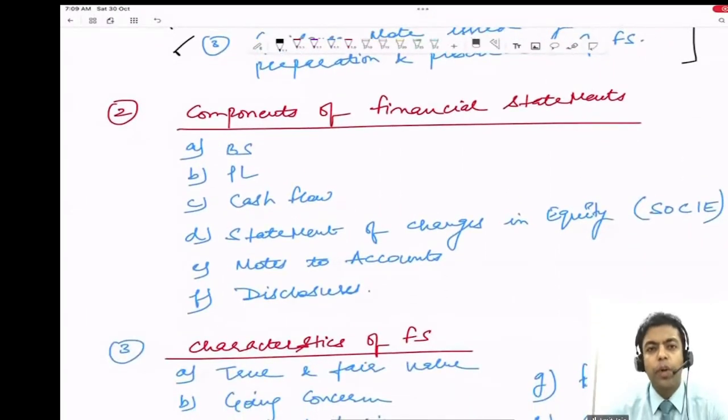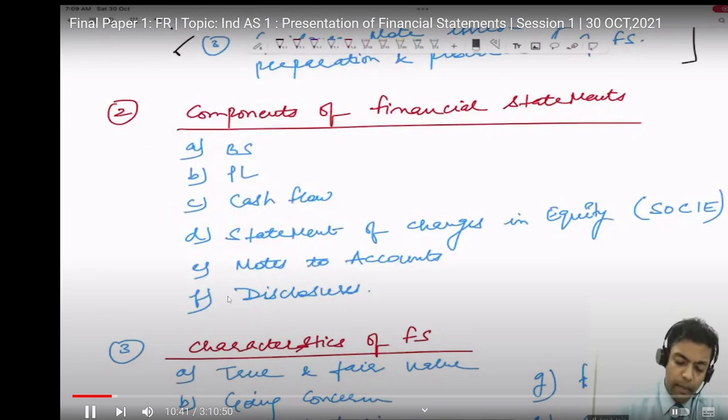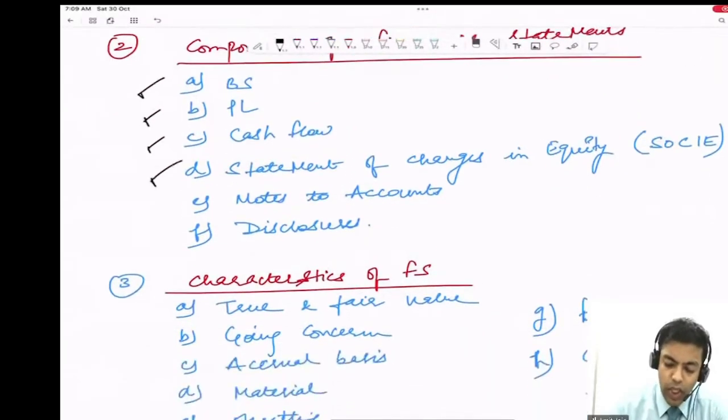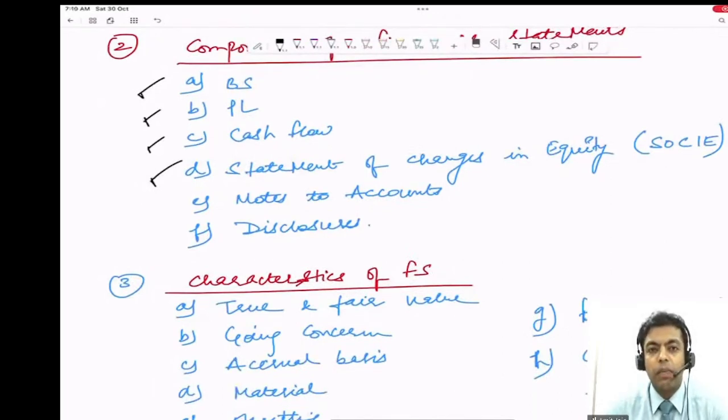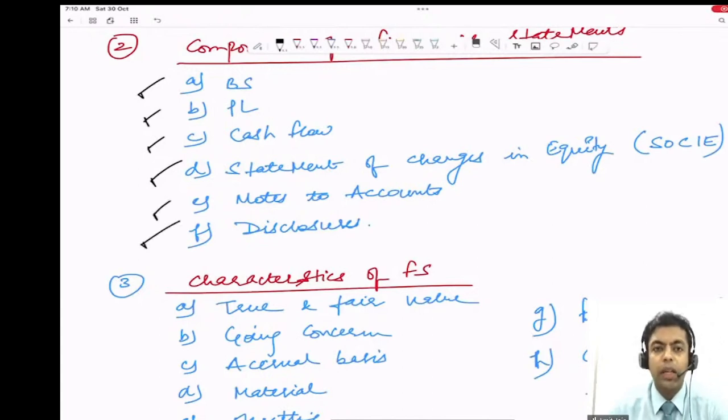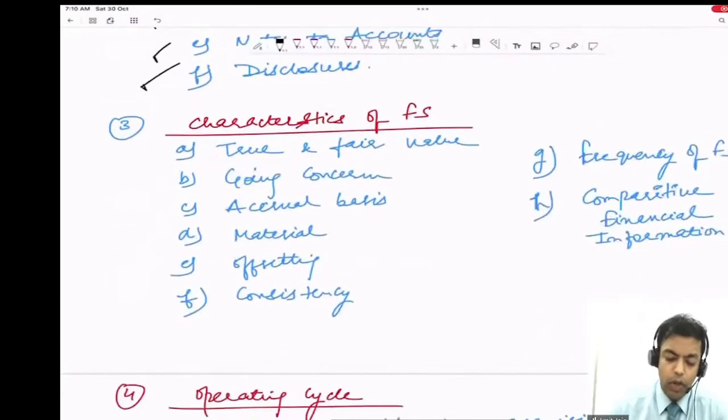What else we have read in the last class? We read what are the different components of the financial statements. Right? We said balance sheet is there, P&L needs to be there, cash flow needs to be there, statement of changes in equity needs to be there. What is statement of changes in equity? It is nothing but share capital and reserve and surplus. Right? Notes, returns, disclosures. All these statements need to be presented. Then we talked about characteristics of the financial statement. That means how the financial statement should look like, what are the different features the financial statement should have.